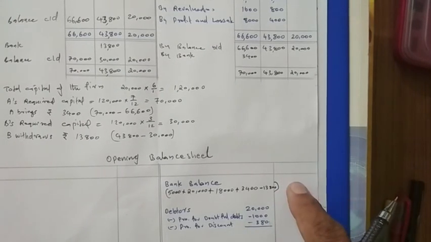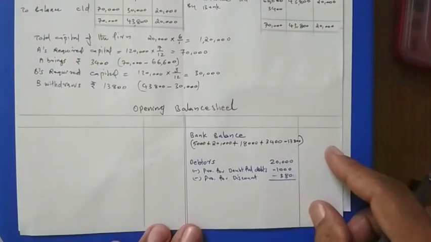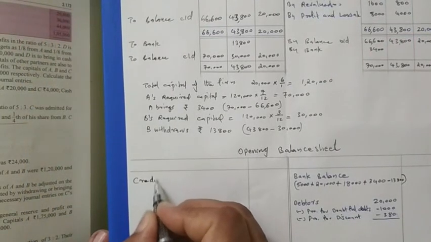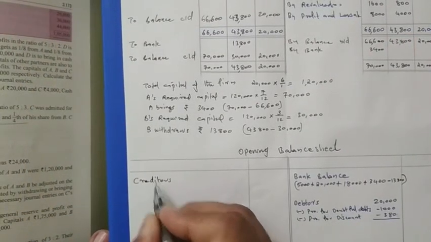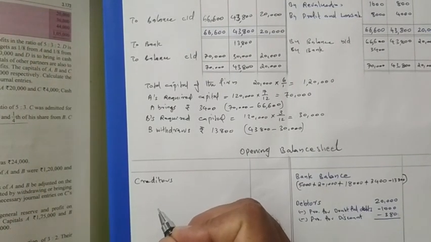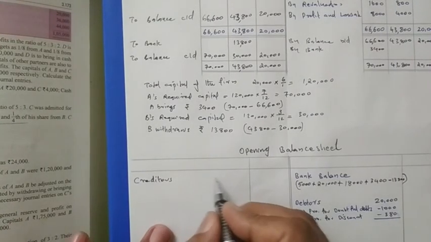After that, what is the amount, that we can write in the outer column. Okay, then this side, creditors. When you are writing the creditors, here also one adjustment is there. Creditors in the question it is given, you see in the question the creditors amount is given 15,000. Write in the inner column.